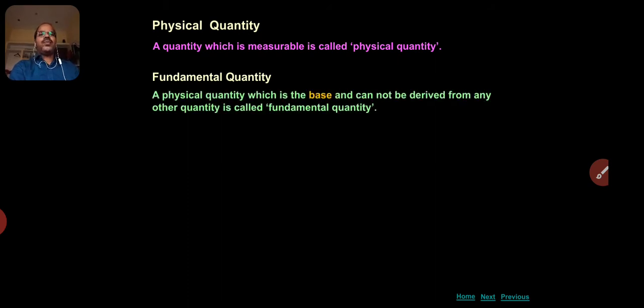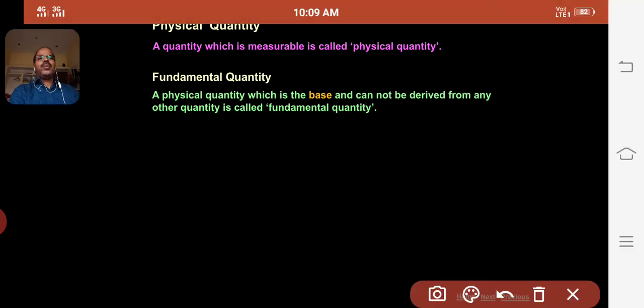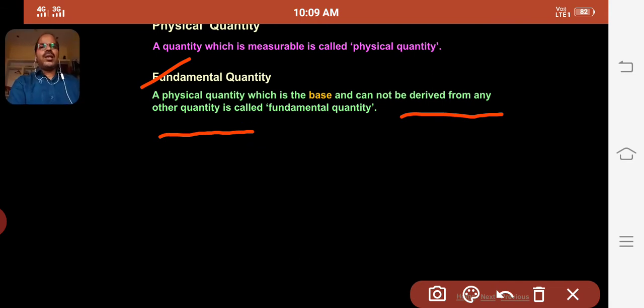Then first one, what is the fundamental quantity? The fundamental quantity is the base quantity which cannot be derived from any other quantity. Those quantities which cannot be derived from any other quantity are termed as fundamental quantity.